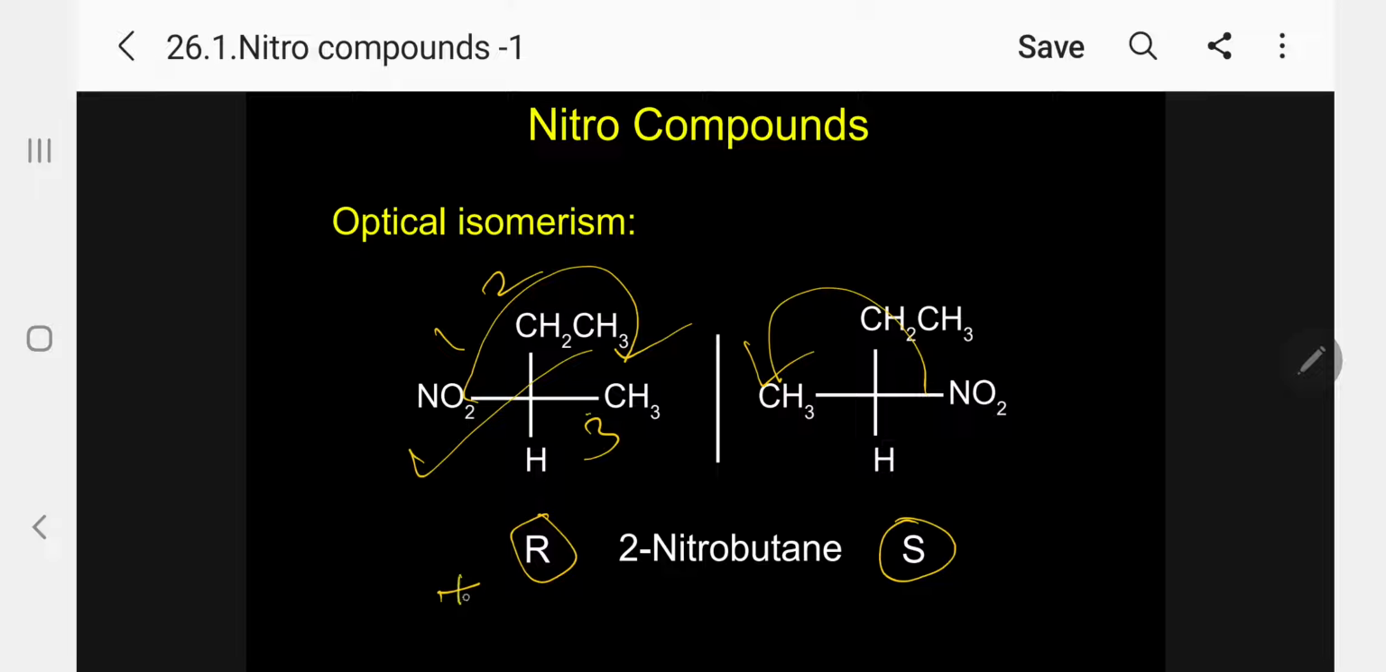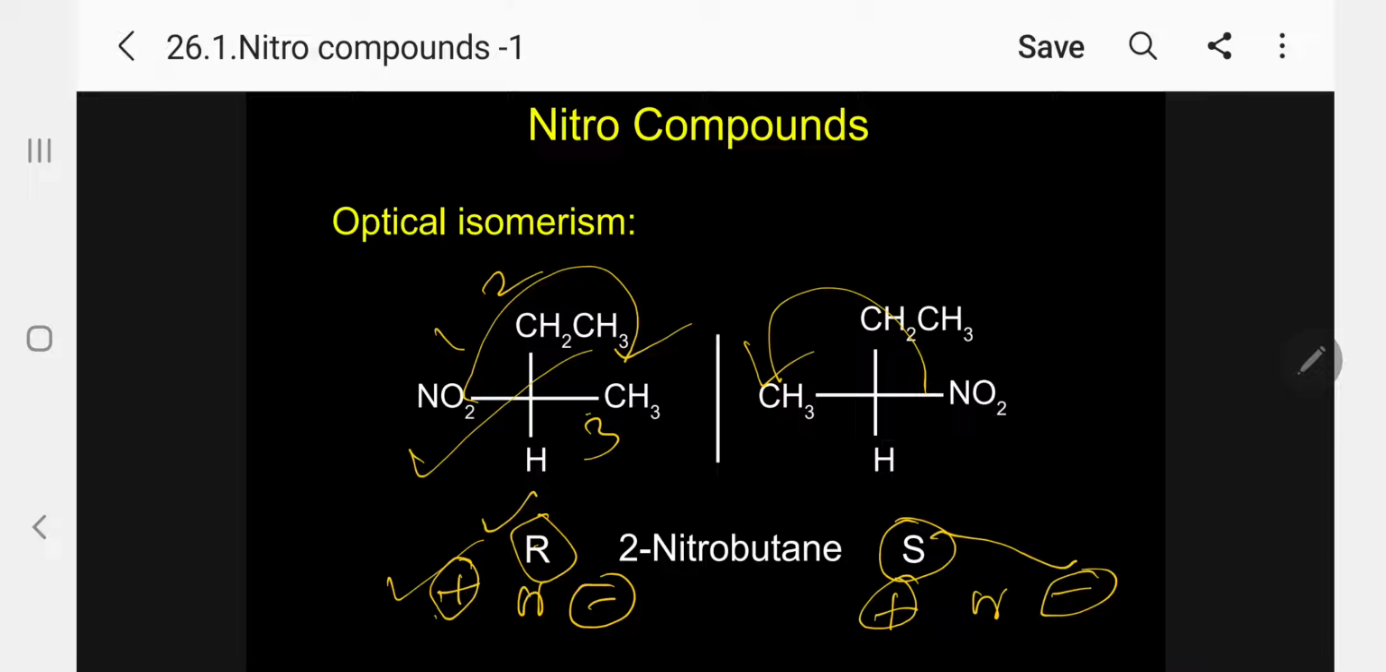R may be plus or minus if you measure experimentally by polarimeter. Same way, S may be plus or minus if you measure experimentally. If R is plus, S will be minus. If R is minus, S will be plus. That is the idea you have. So that's why, instead of telling plus and minus, we are giving R and S as optical isomerism.